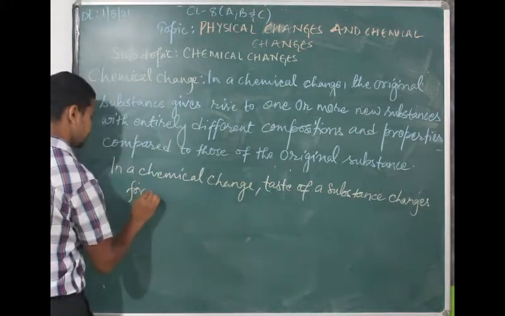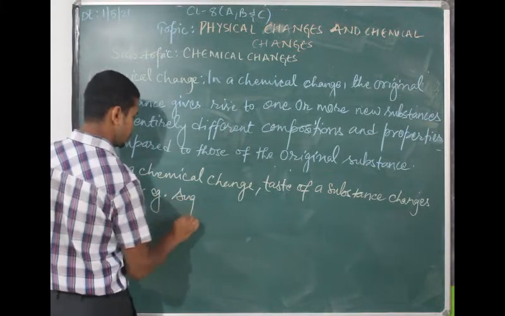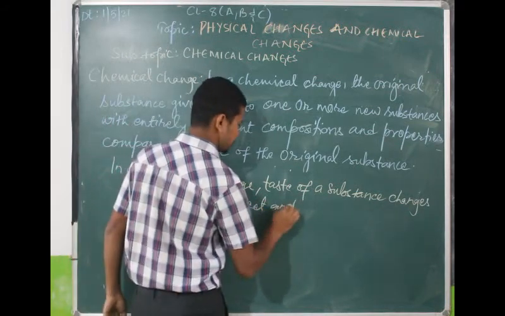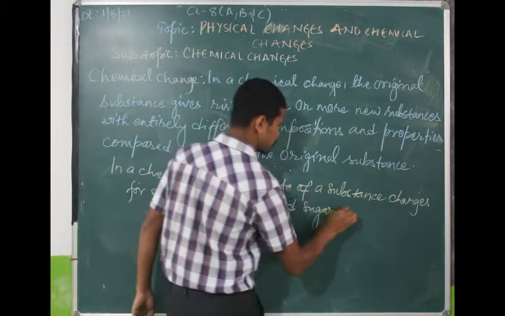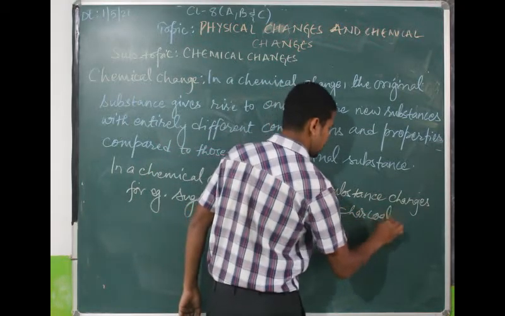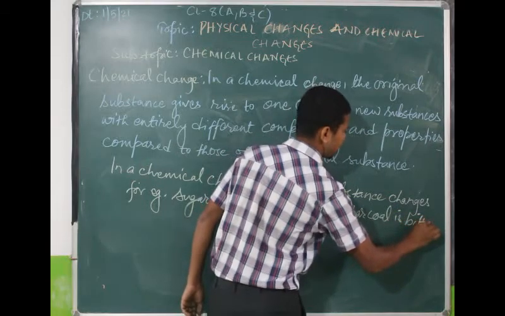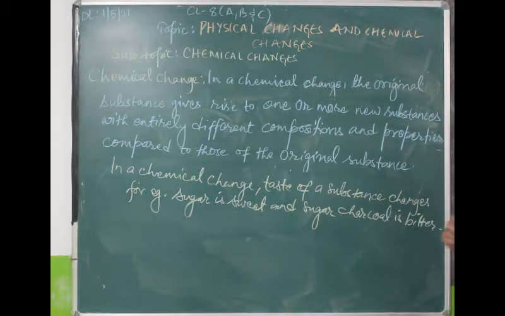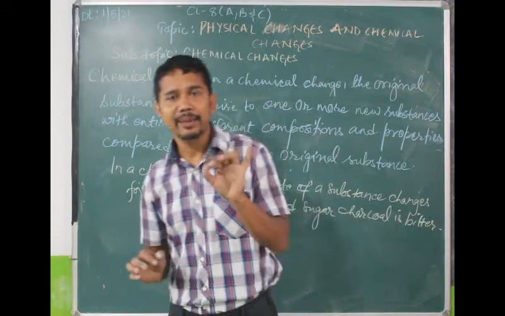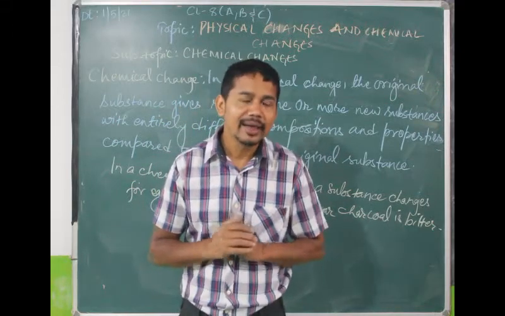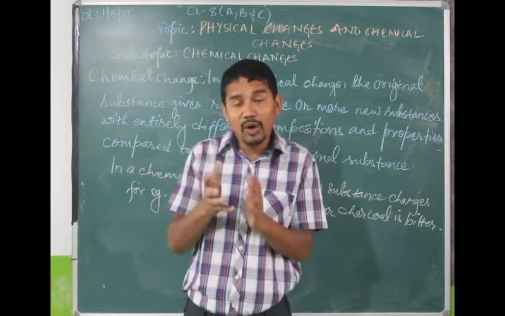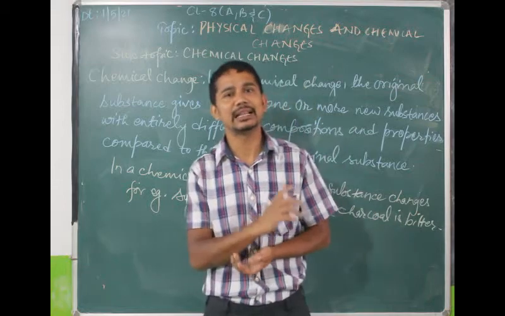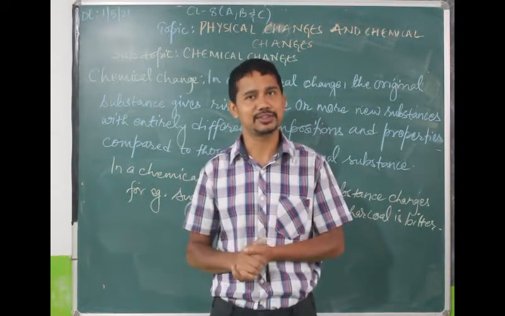For example, sugar is sweet and sugar charcoal is bitter. So what is converting this sugar to sugar charcoal? Burning. That means burning is a chemical change. And what was changing sugar to sugar solution? It was dissolving. So dissolving is a physical change.